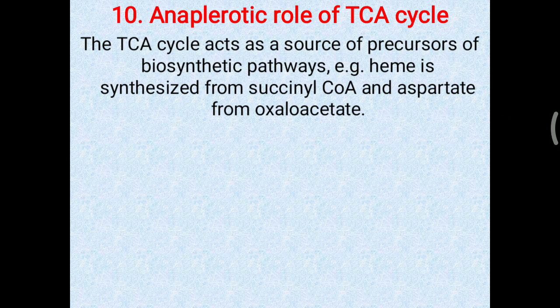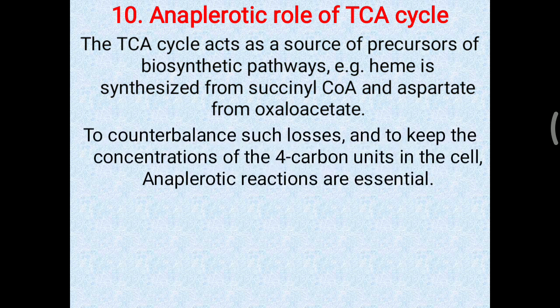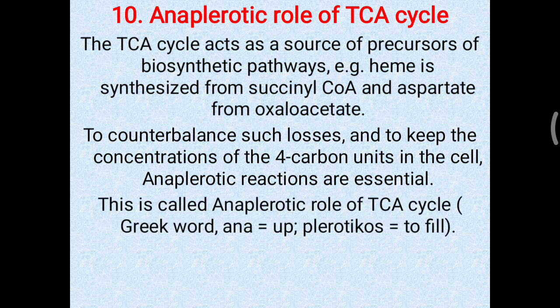So the TCA cycle acts as a source of precursors of biosynthetic pathways, like heme is synthesized from succinyl-CoA and aspartate from the oxaloacetate. So anaplerotic, first we will understand what is anaplerotic. To counterbalance such losses and to keep the concentration of the 4 carbon units in the cell, anaplerotic reactions are essential. So this is called the anaplerotic role of the TCA cycle. First, ana means up, plerotic means to fill. It is a kind of Greek word.